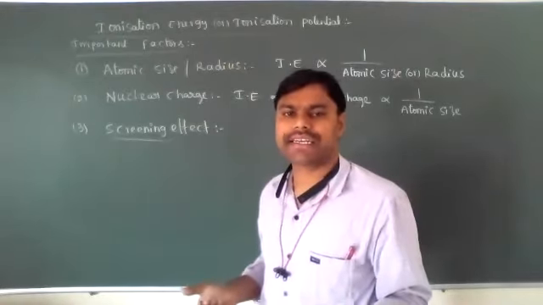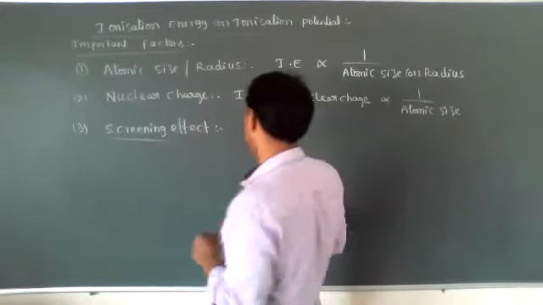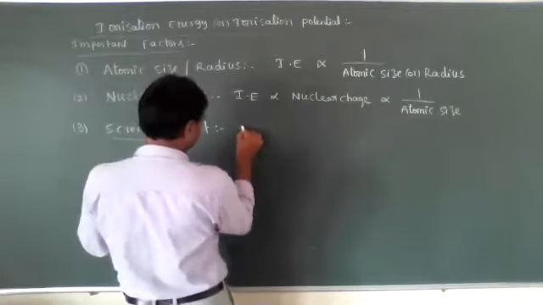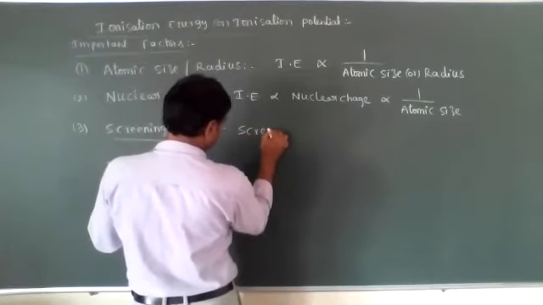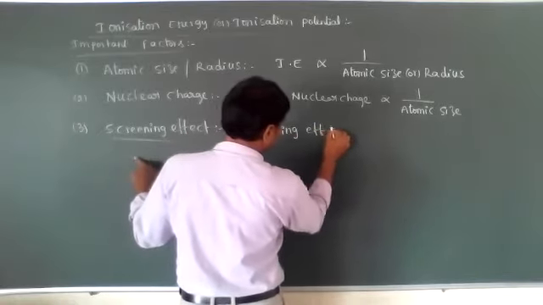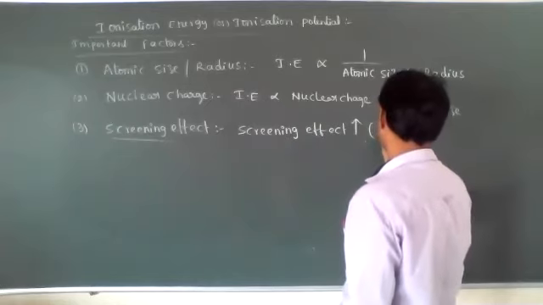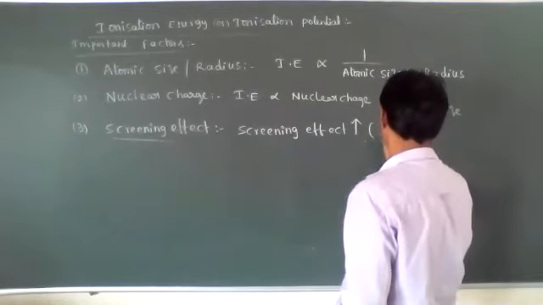That's why the screening effect or shielding effect is inversely proportional to ionization energy. See, screening effect increases means the number of inner shells increases.